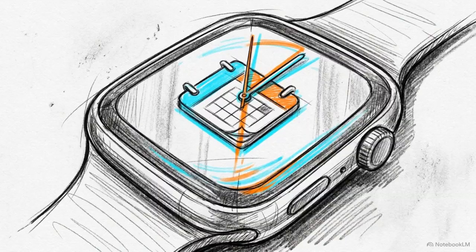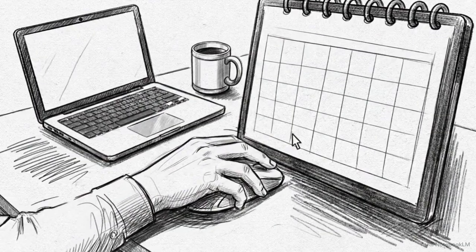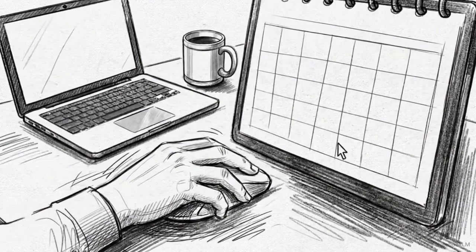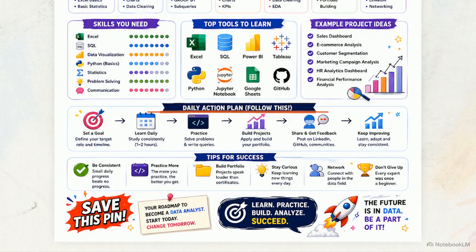You now know what to learn. The next step is defining how to execute it by setting up a daily operating rhythm. Go ahead and open your personal digital calendar application right now. Block out a 1 to 2 hour window that is non-negotiable, dedicated solely to executing the steps on your document. This timeline outlines the exact daily loop you need to follow during that time block. You learn the concept, practice writing the queries, build out your project, and share your work to get feedback.